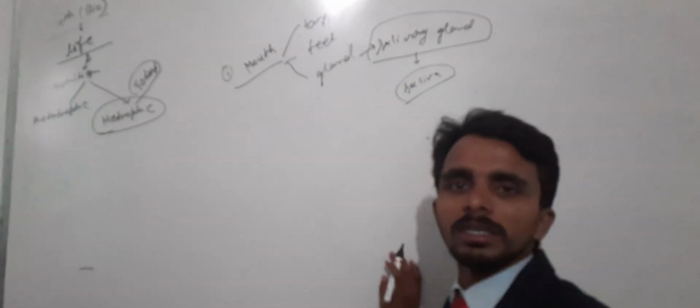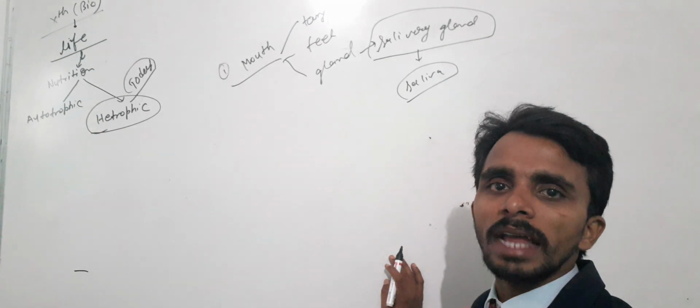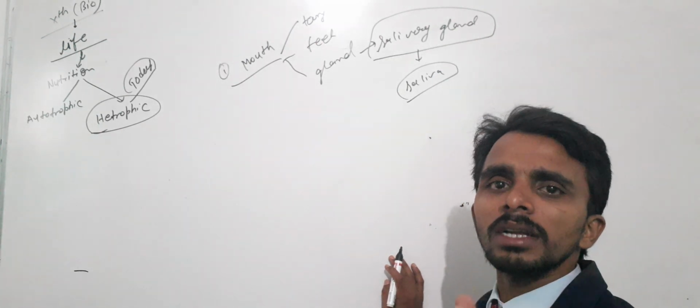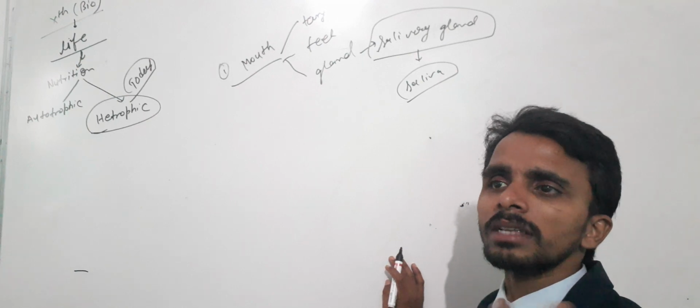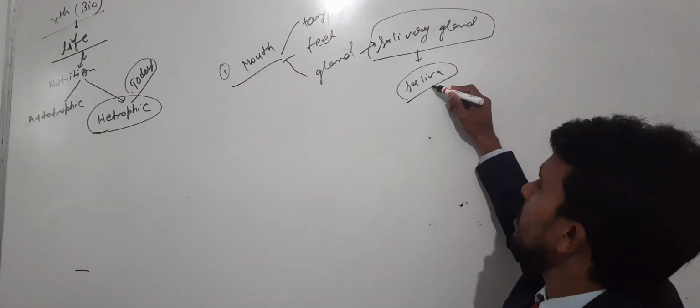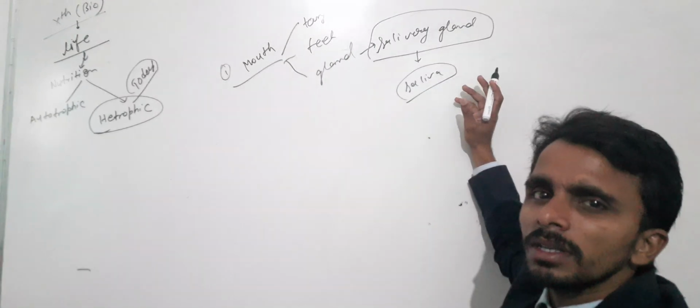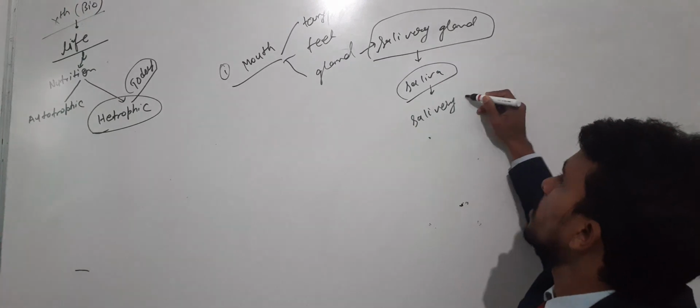Now the salivary gland secretes saliva, and saliva is a watery substance present in our mouth which mixes with food and makes the food alkaline or basic. It doesn't matter what exactly it is made of, but one thing you must know is that saliva is 90 to 92% water, but it also contains an enzyme named salivary amylase.